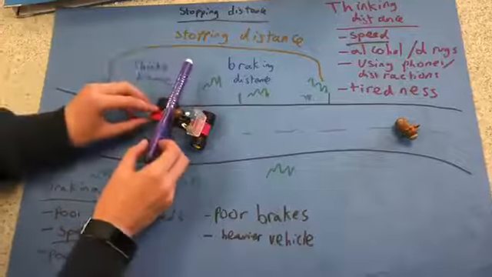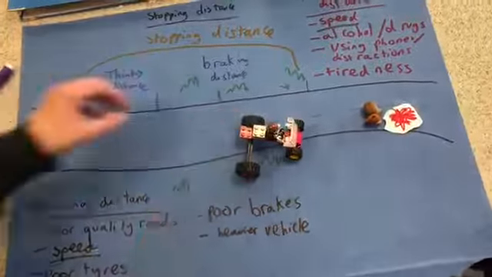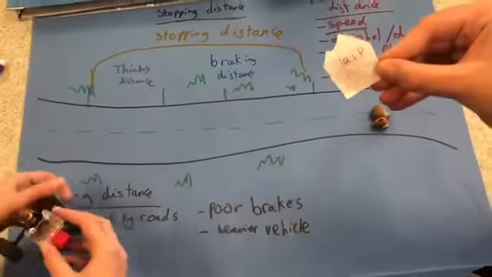Imagine if there's more mass, you need more force to stop it. That also has to be taken in consideration when braking. So those are the factors which affect the braking distance.